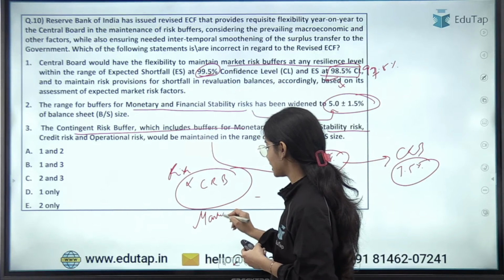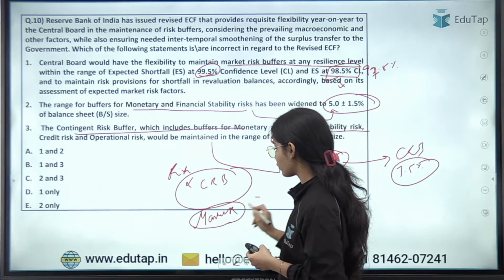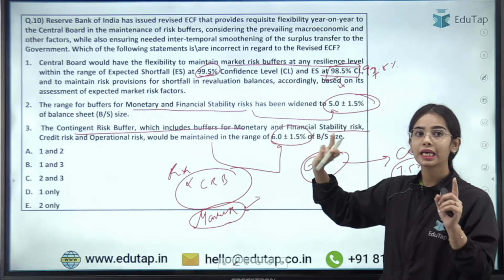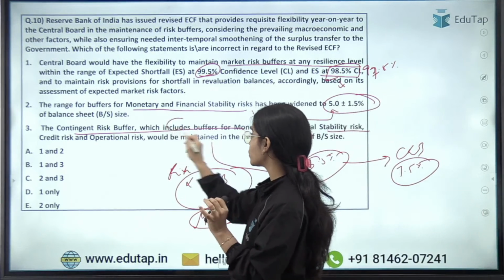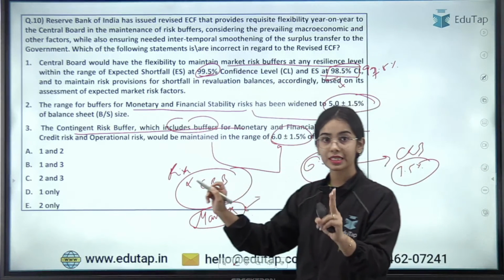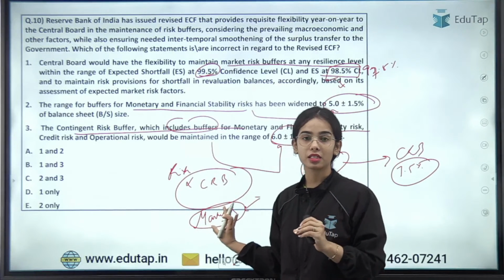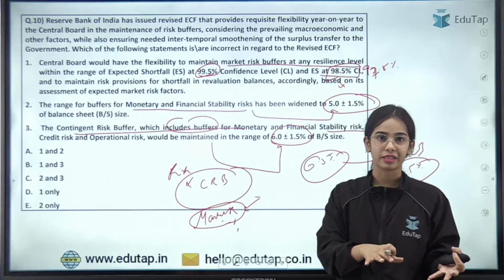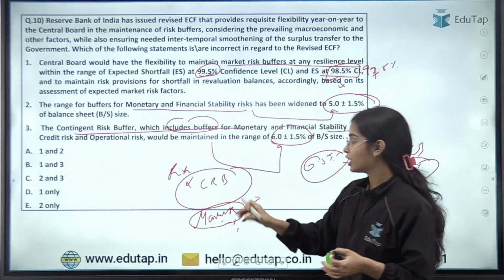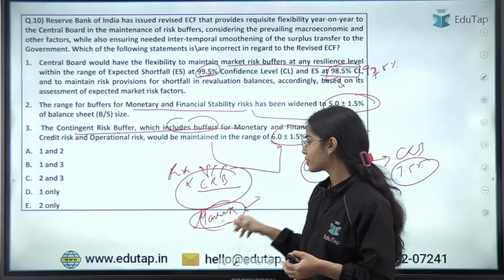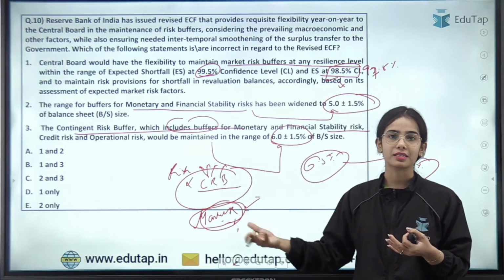Market risk is the risk for which buffers are not maintained under the contingent risk buffer. The contingent risk buffer includes buffers for monetary and financial stability risk, credit risk and operational risk. For market risk, there are separate revaluation and other balances that are kept by the RBI.